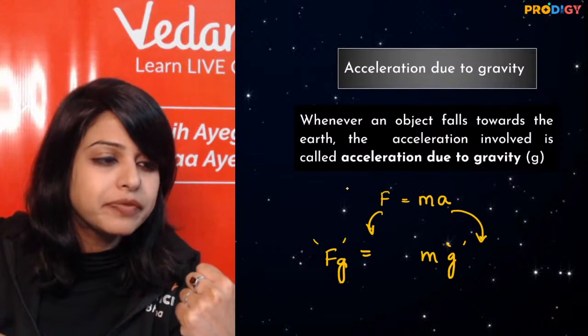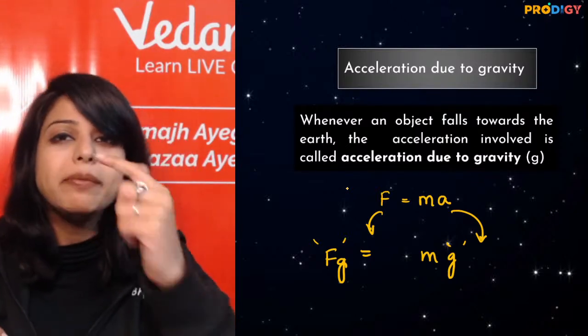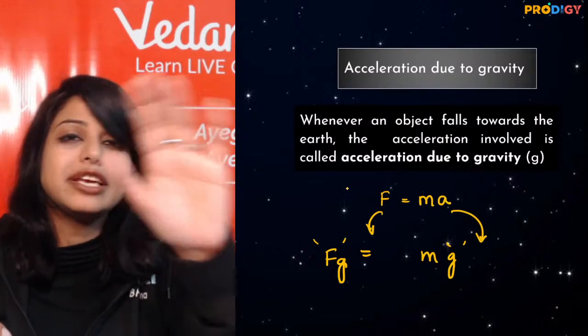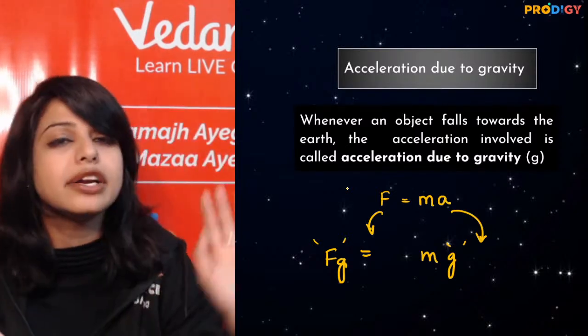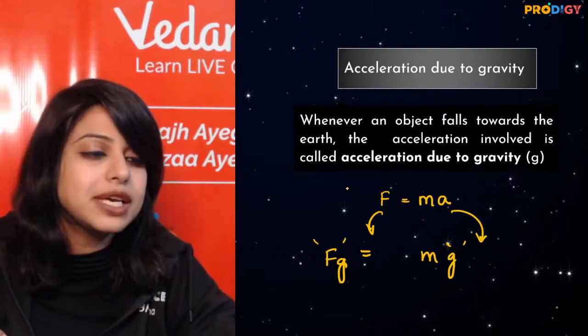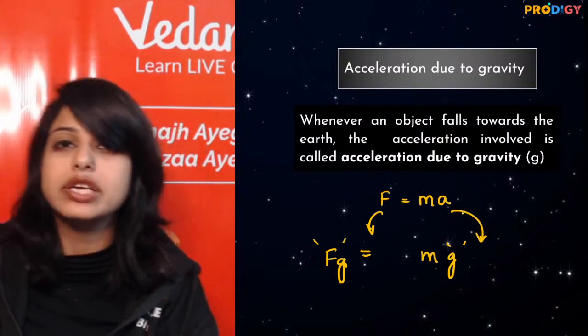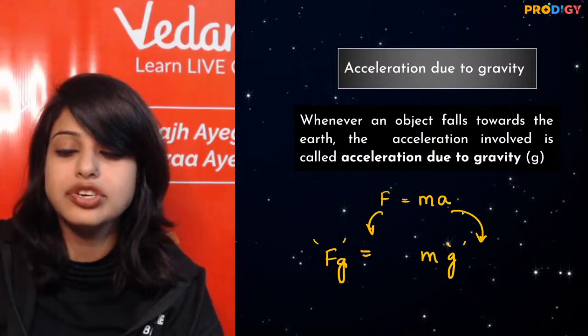Right, people? I'll tell you, Rishabh. I'll tell you everything. Moon doesn't fall because of the rotation. If it stops revolving around the earth, it will fall. But it is revolving, so it is not going to fall. So that comes as centripetal force. Right? Right, people? So this is your free fall and acceleration due to gravity.